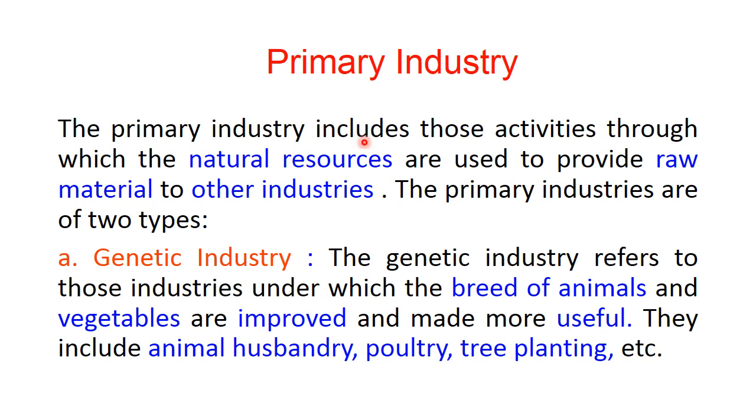The primary industry includes those activities through which the natural resources are used to provide raw material to other industries. The primary industries are of two types: genetic industries. The genetic industry refers to those industries under which the breed of animals and vegetables are improved and made more useful. They include animal husbandry, poultry, tree planting, etc.